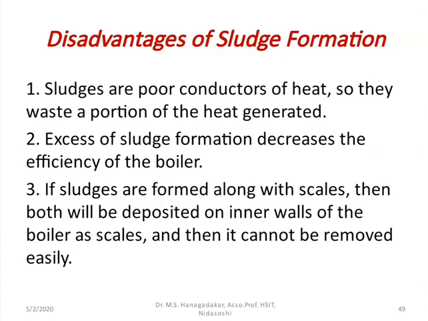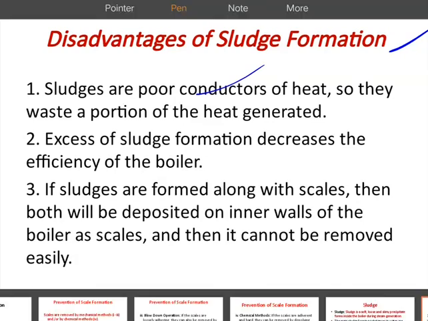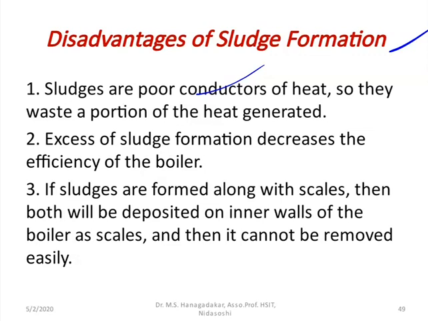Now, what are the disadvantages of sludge formation? As we know, scale and sludge are both poor conductors of heat. So they waste a portion of the heat generated, because of insufficient supply of heat for the water evaporation. If excess scale and sludge formation is there, it will decrease the efficiency of the boiler.